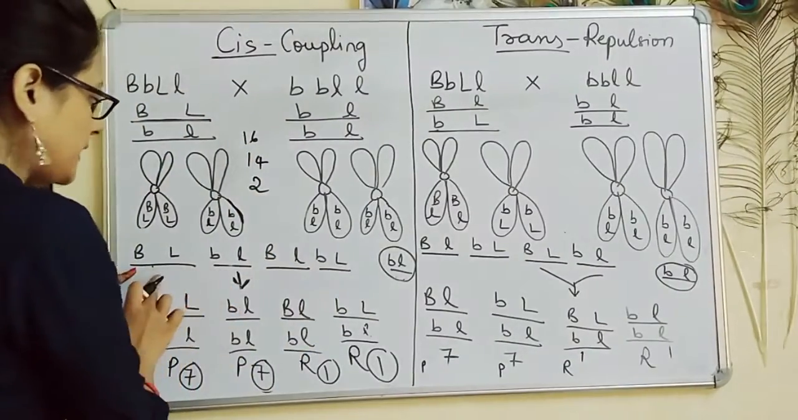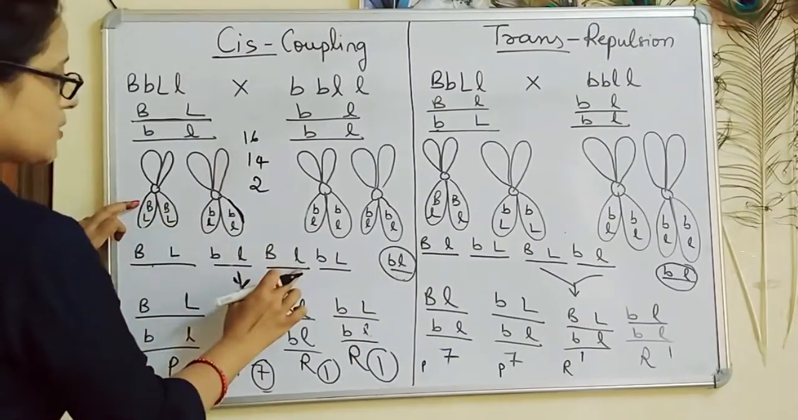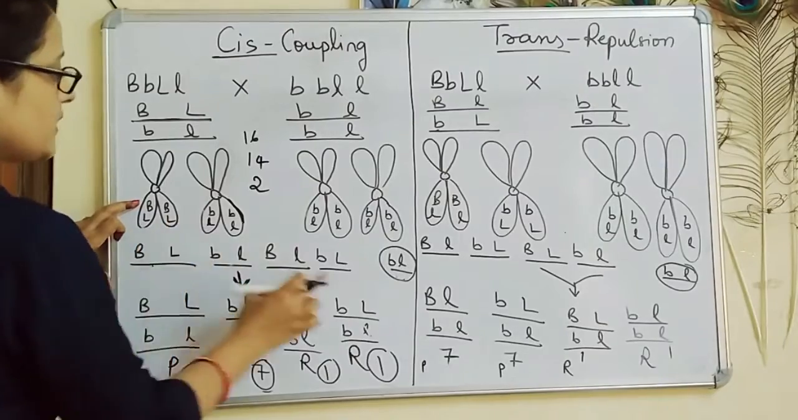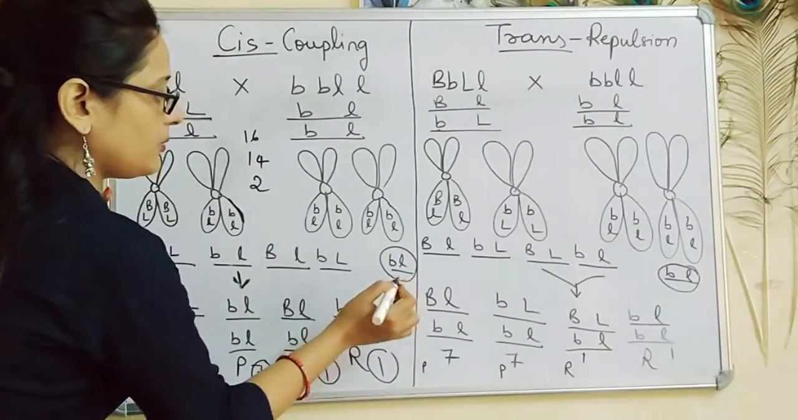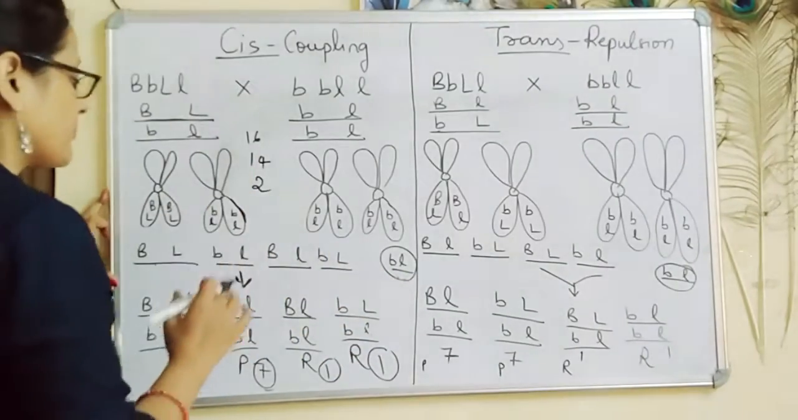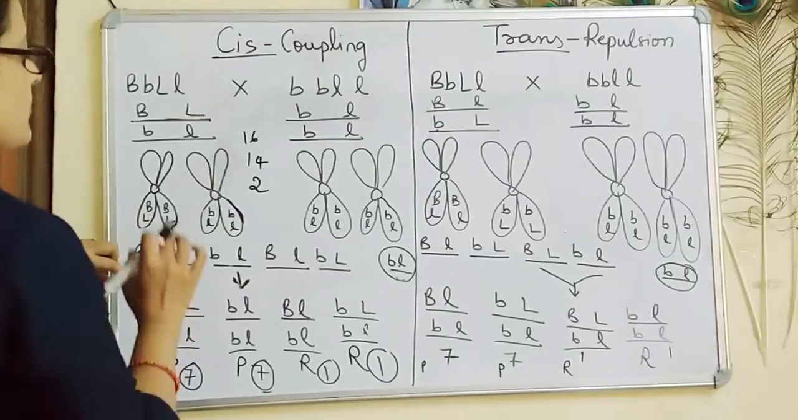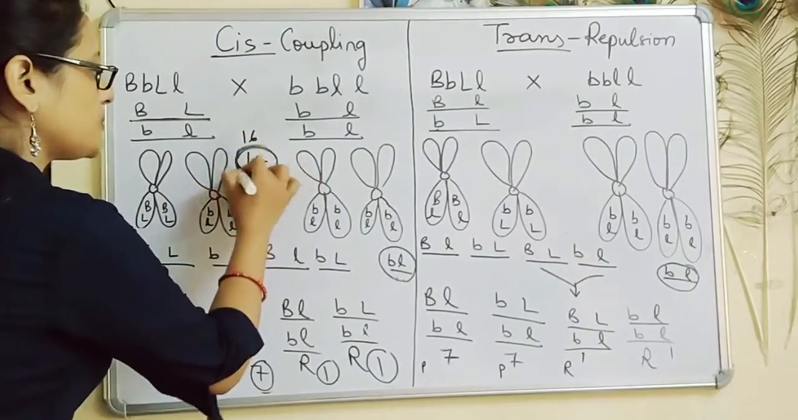Along with these 2 parental gametes, 2 recombinant ones will also be produced, that is capital B with small l and small b with capital L. And from this individual, only 1 type of gamete will be produced, because this is homozygous, whether crossing over takes place or not.